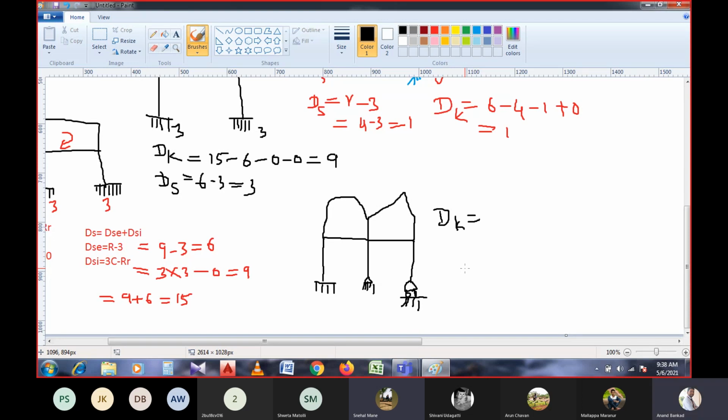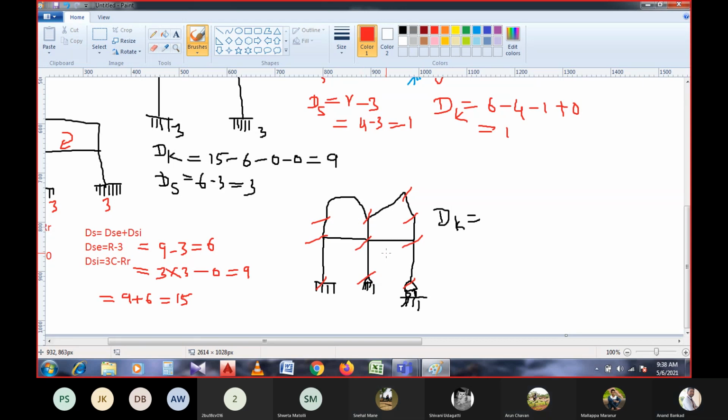That means hinged. That means joints, sir. See, count here. 1, 2, 3, 4, 5, 6, 7, 8, 9, 10. 10 joints, sir. There are 10 numbers of joints.